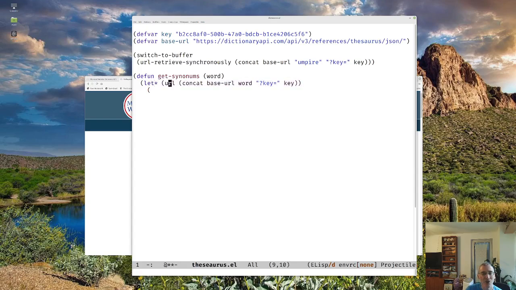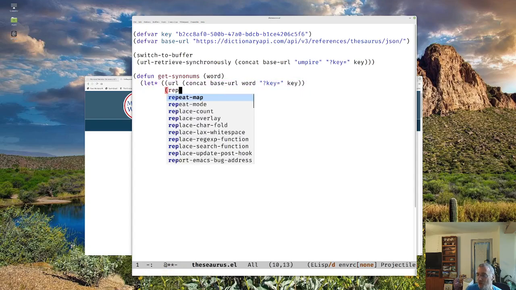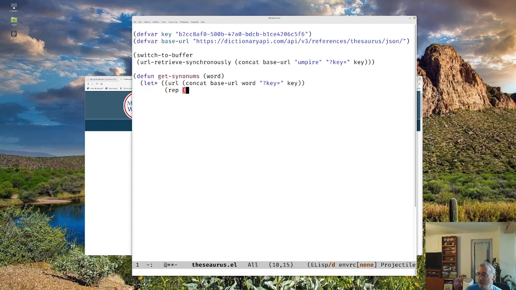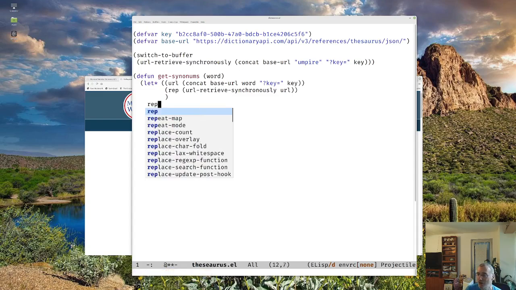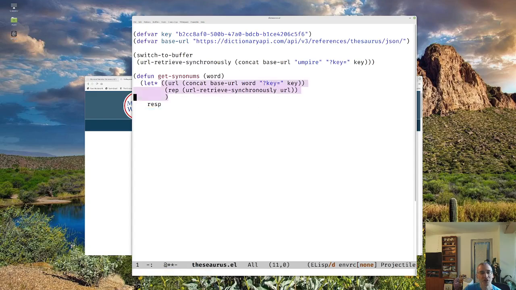And I need another open paren, I think here, yes. And so our response is going to be, if we just do our URL retrieve, or retrieve synchronously, and we're going to do our retrieve off of that. Well, let's just do that for now. And I'm just going to put this on the following line just for ease. And let's just return our response.